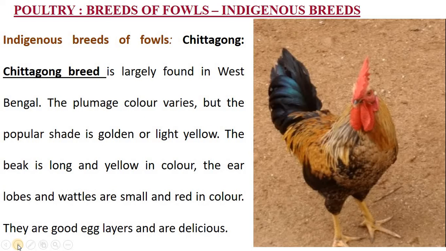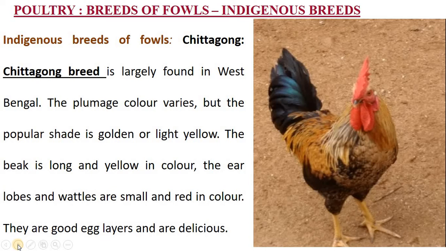Golden or yellow light color. The beak is long and yellow in color. The eyes, ear lobes and wattles are small and red in color. They are good layers and also delicious. So these are good table varieties. This Chittagong has these features. The flesh is delicious or tasty, and of course they are good layers. They lay good quality eggs.